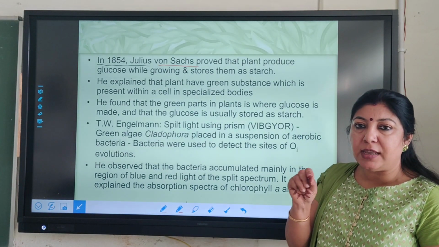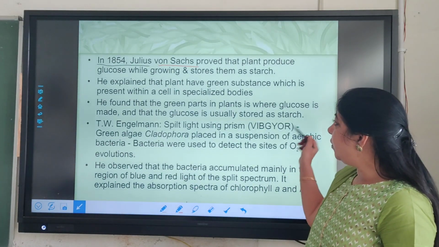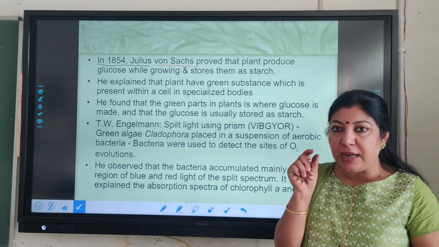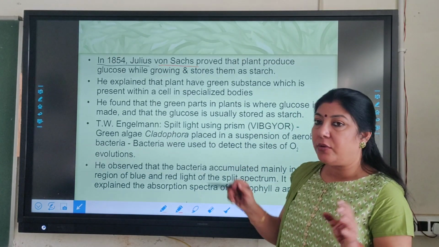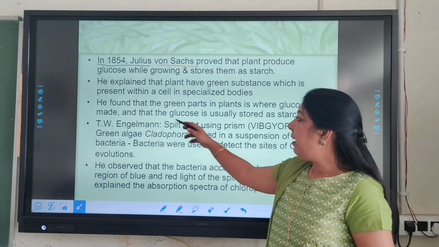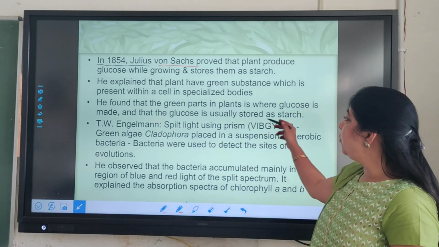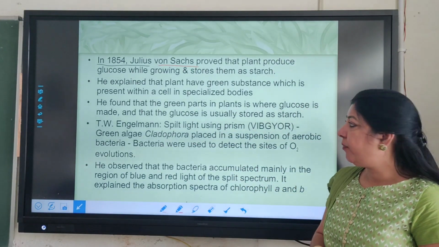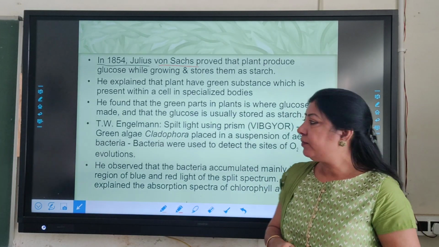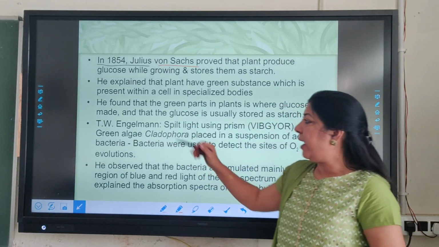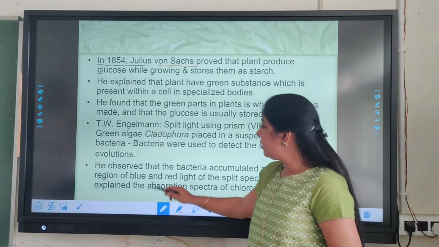He found that the green parts of the plant are where the glucose is made. So whatever photosynthesis we know is actually taking place inside these granules, which today we know are chloroplasts, and the glucose is usually stored as starch. And later on, T.W. Engelmann gave an experiment.